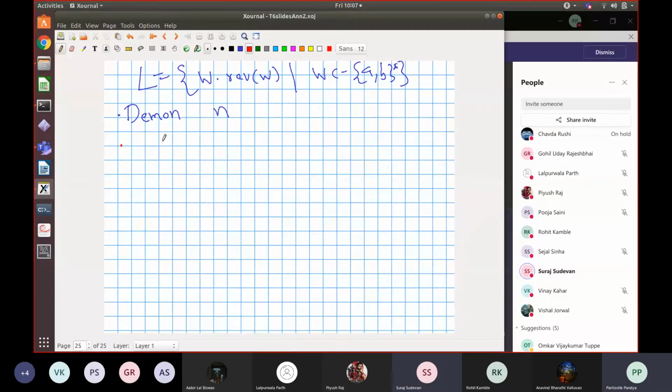We can choose similar to the last case, x as epsilon, y as a power n b, and z as b a power n. And we can similarly ask the daemon to choose a pump within this part, and the same two cases we considered will make this unequal, right? In the reverse, right?